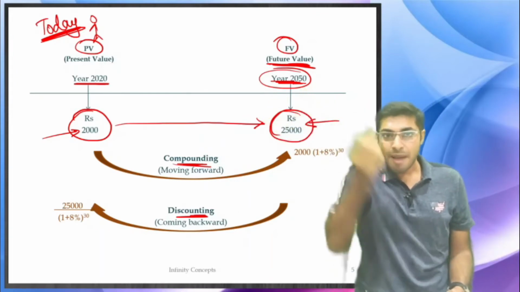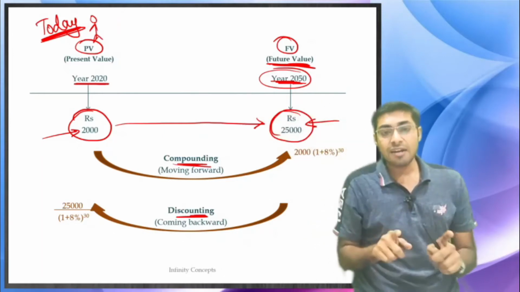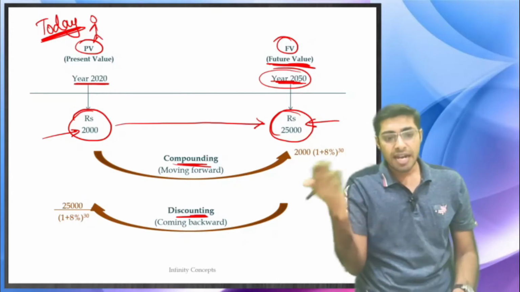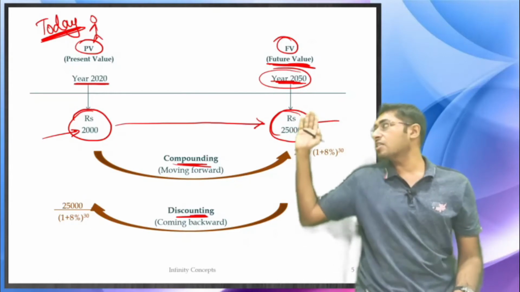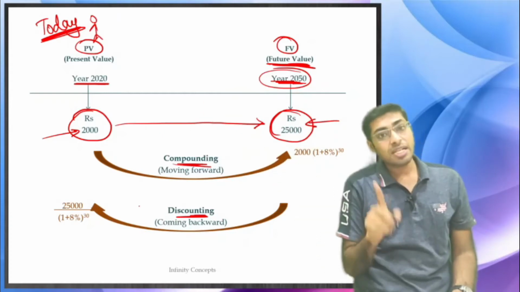Discounting means pulling it backwards. Compounding means throwing it ahead. So we are learning discounting. Discounting means pulling it behind. By how many years? Right now we are talking about 30 years. It is going from 2050 to 2020. This is known as discounting.